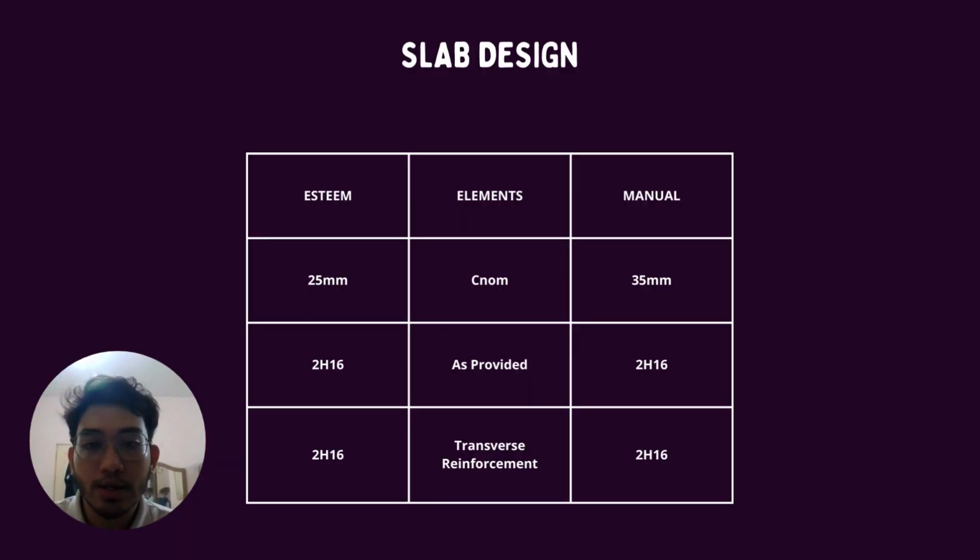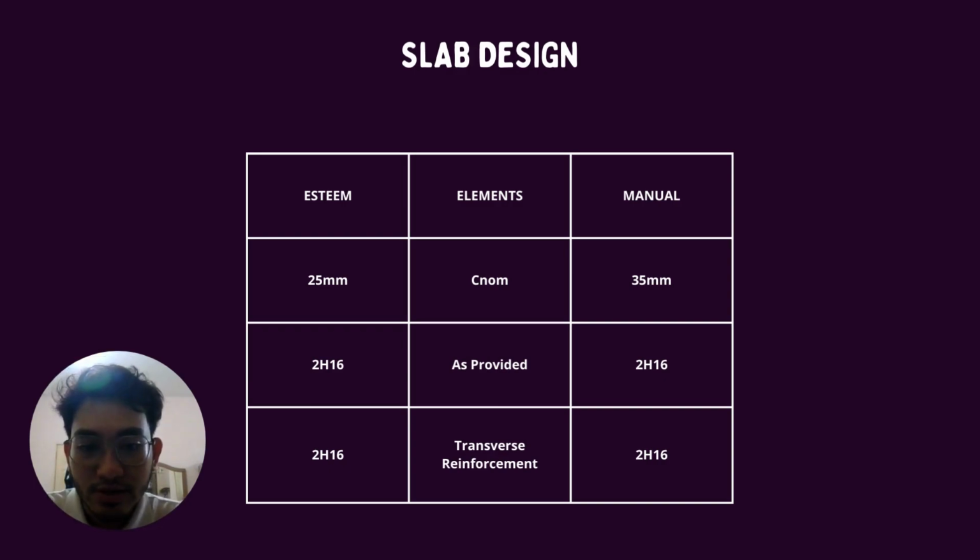This is the comparison that I get from Esteem and manual for slab design. For the cnom, Esteem is 25 and manual is 35. For As provided, Esteem is 2H16 and manual I also get 2H16.